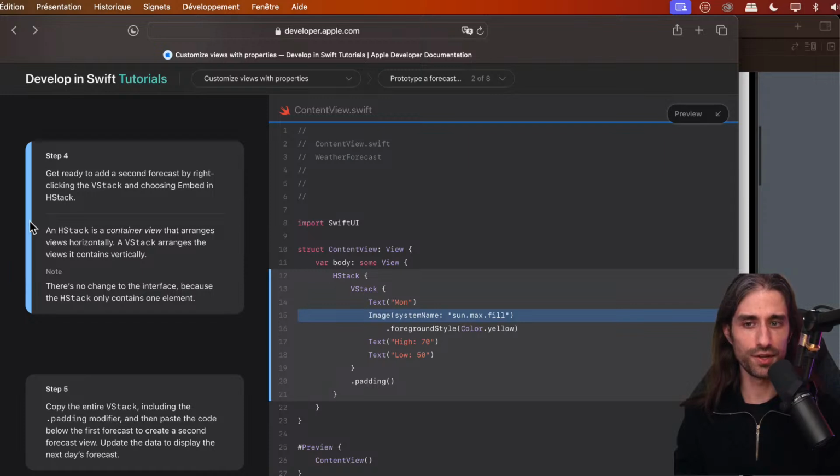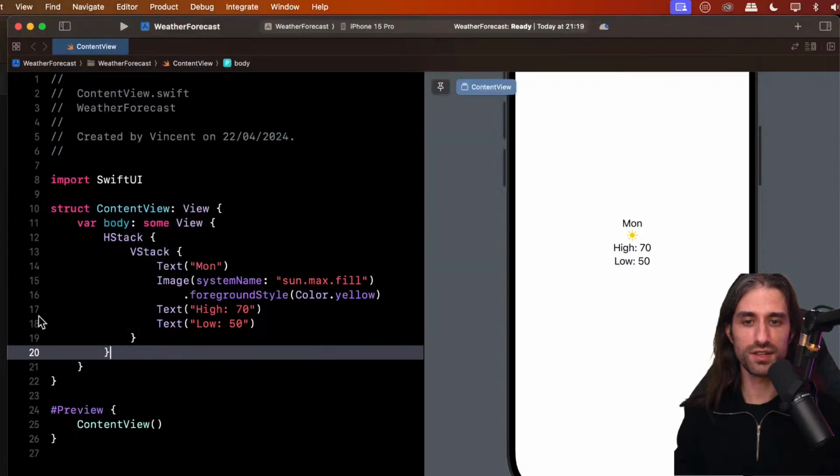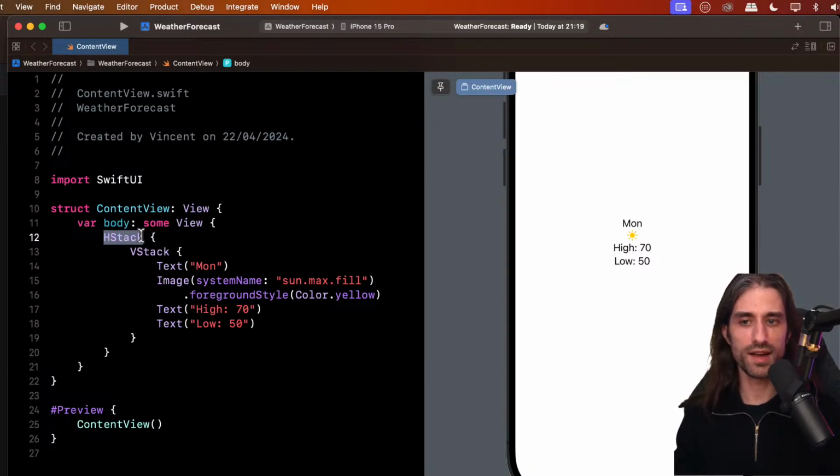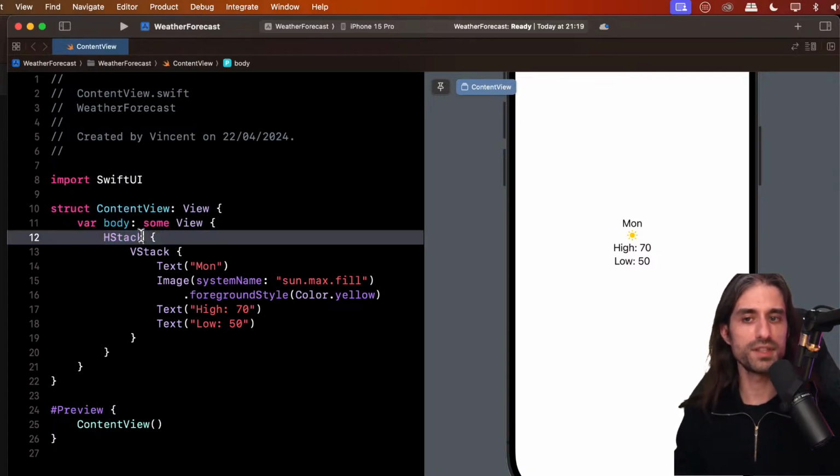An HStack is a container view that arranges views horizontally, and a VStack arranges the views it contains vertically. I talked about it a little bit before. There is no change to the interface because the HStack only contains one element, and when it does, it doesn't do anything specific, it just displays that element. So the HStack is kind of like what we call, you can often hear the word no-op, for no operation. It's something that's there, but that in the current context does nothing.